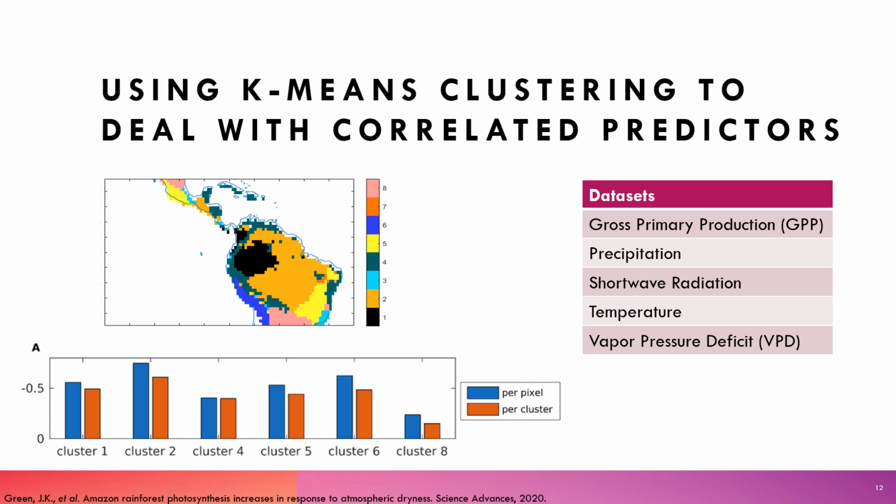And so if I can direct your attention now to this figure on the bottom left, what this is showing is the absolute value of the correlation between VPD and precip averaged across each pixel within a cluster in blue, and then the correlation using all pixels per cluster together in orange. And what you can see is that by clustering the data, so those bars in orange, we do indeed reduce the correlation between precip and VPD. So now that we successfully reduced that strong relationship between precip and VPD, allowing us to better separate their effects on photosynthesis, we now needed to come up with an approach to model these interactions that could account for the nonlinear dynamics of the system.